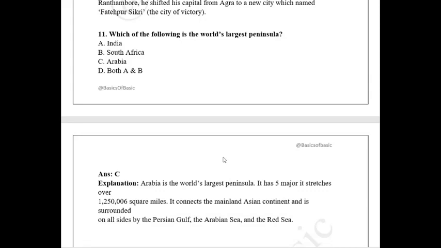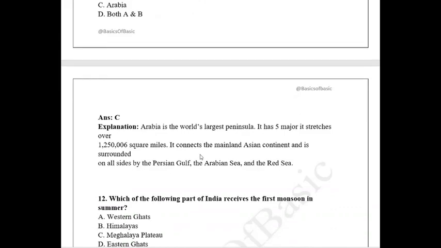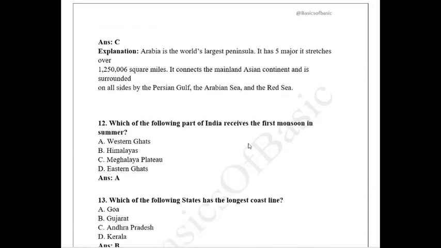So this is the landmass that is the largest area peninsula in the world. Which of the following parts of India receives the first monsoon in the summer? So the answer is Western Ghats. The first part of the monsoon is the southwestern monsoon, so it enters from Kerala. As it enters Kerala, the first thing that it hits is the Western Ghats. So it is the answer here.